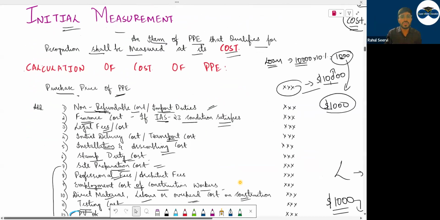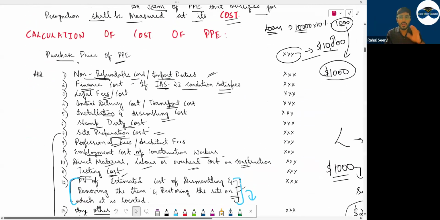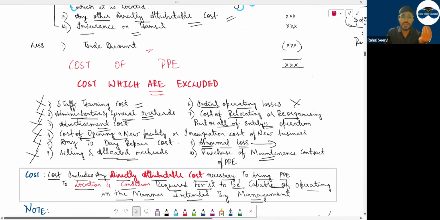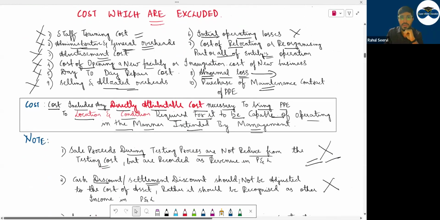Now what is the meaning of cost? All the expenditure related to the purchase of the PPE, or to bring the PPE to the condition and location intended by the management. If I need an AC in this room, from the seller till it comes and I can start the AC, whatever cost I incur will be included in the cost of the asset.